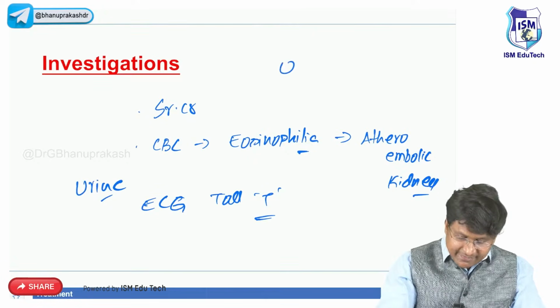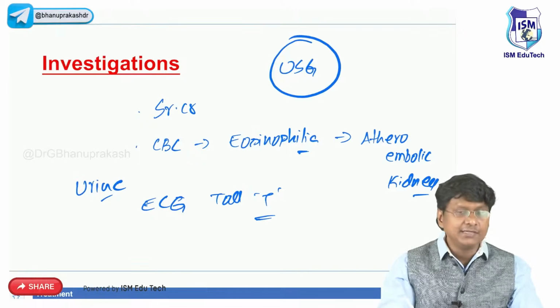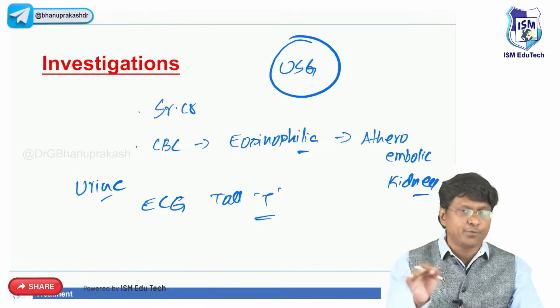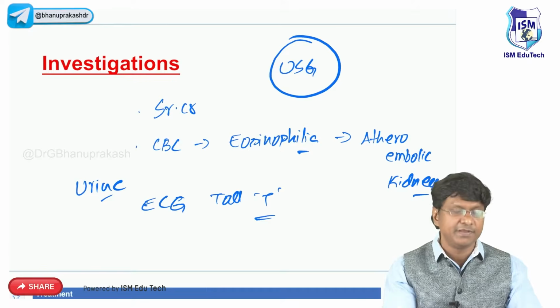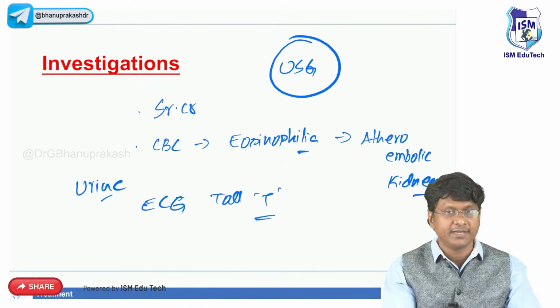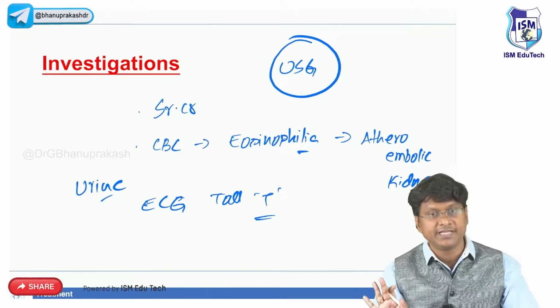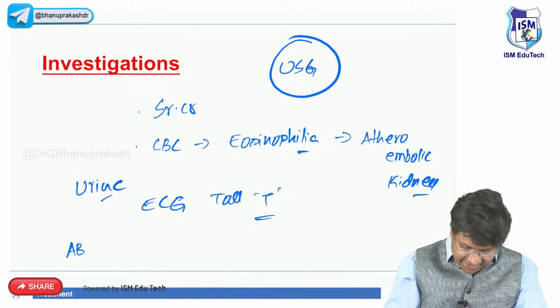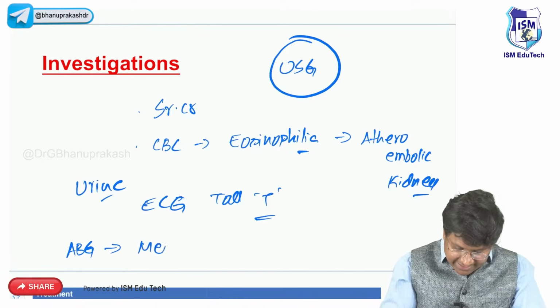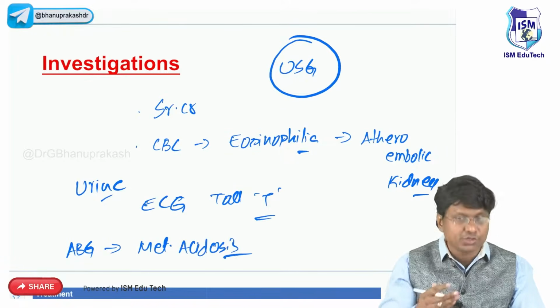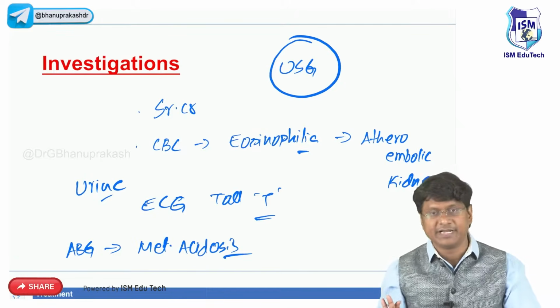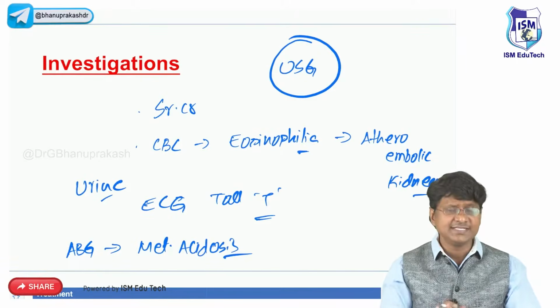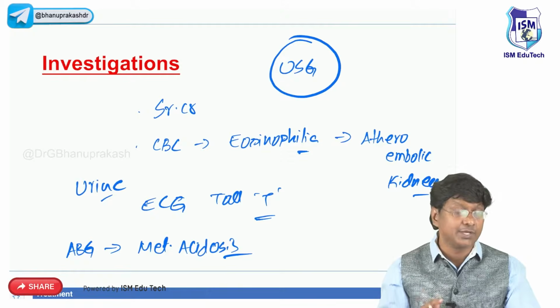And next is the imaging, that is ultrasonography. This ultrasonography is more important in case of post-renal type of acute kidney injury, to look for benign prostatic hyperplasia, to look for ureteric calculi, to look for renal calculi, to look for bilateral ureteric fibrosis. That will be the importance of your USG. And next is the ABG, arterial blood gas analysis. The arterial blood gas analysis will show you that there is metabolic acidosis. Why is that? Because of loss of bicarbonate. Thereby there will be metabolic acidosis. So these are the investigations that you will have in acute kidney injury.